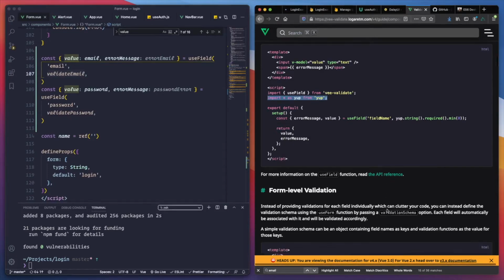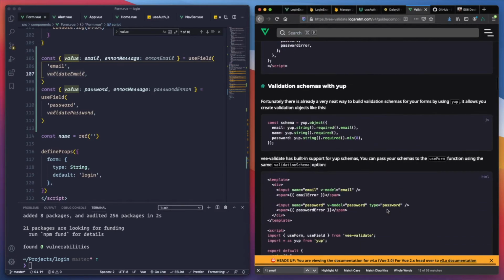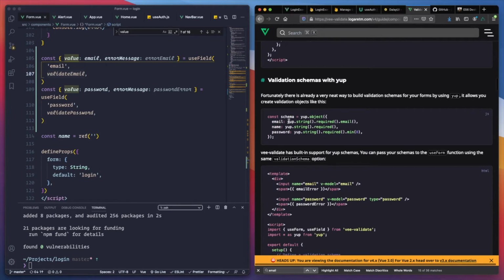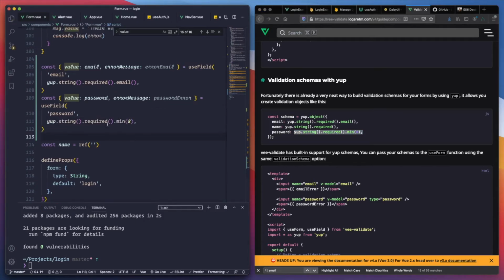They have an example for email. There you go. So for email, you need to be a string, it's required, and it should be an email. That's it. For password, let's actually have validation for the password to be a minimum of 8 characters. Let's put that one there.